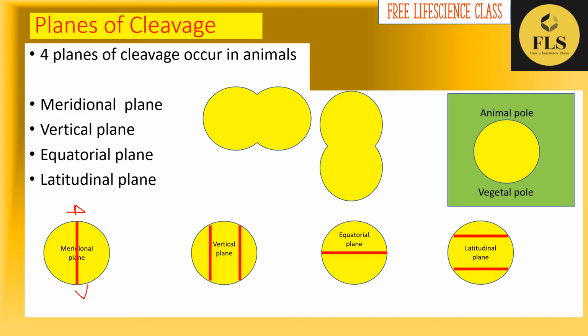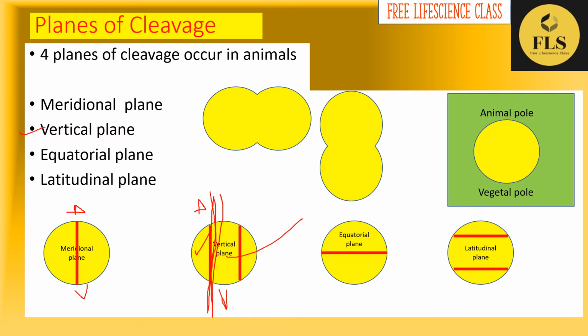Let's move on to the second plane of cleavage. It is the vertical plane. If your zygote or embryo divides like this, you can see that it is again passing from the animal pole region to the vegetal pole region. But the difference is that it is not passing through the exact center. So what happens? You will get unequal sized blastomeres.